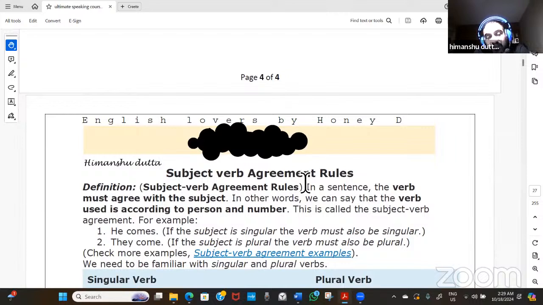Now, English lovers, the next live session will be about the subject verb agreement rules. We are going to discuss why we need to know this subject verb concord. Then it becomes clear why there is "is" after "he," not "are." That's how these rules are to be remembered. Maybe they are boring, but still they are necessary to have accuracy in your grammar. It is what it is.